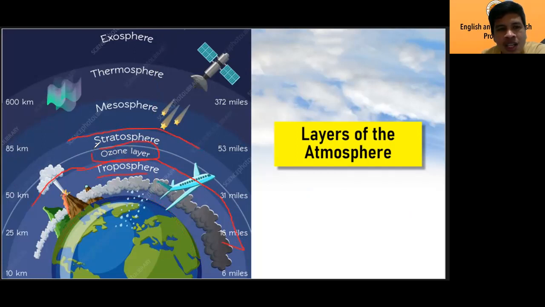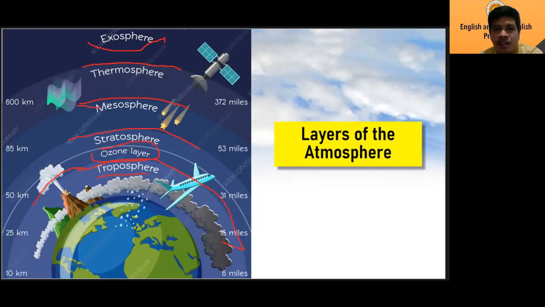So the ozone layer is a part of the stratosphere. Then the third one, in the middle, is the mesosphere. The fourth one is the thermosphere. And the last layer, the uppermost layer of the atmosphere, is the exosphere.